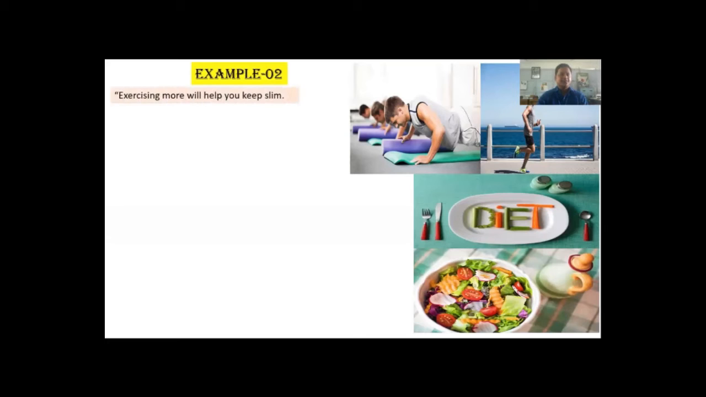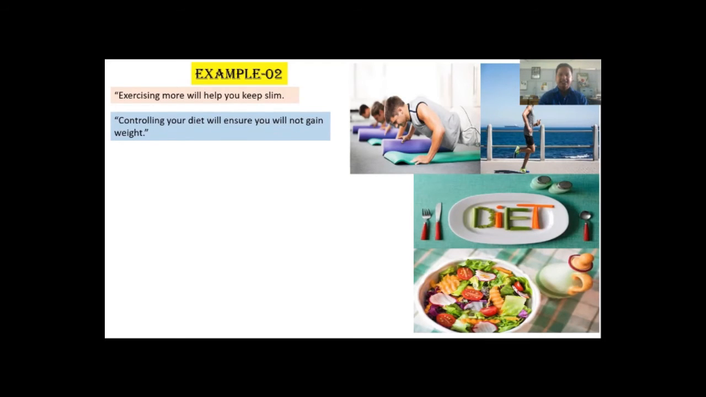Example 2. Here you can see my first sentence. Exercising more will help you keep slim. My second sentence is controlling your diet will ensure you will not gain weight. So dear students, there are also two sentences here. If you read these two sentences very carefully, you'll see both the sentences express a similar idea.